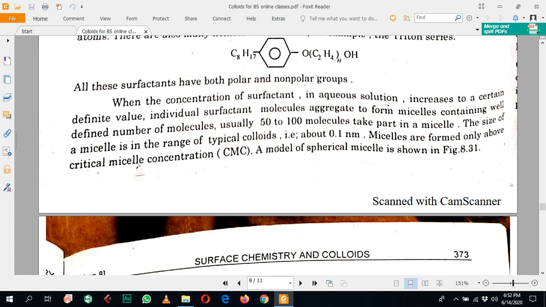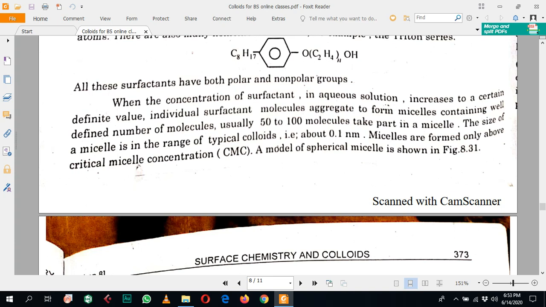When the concentration of surfactant in the aqueous solution increases to a certain definite value, the individual surfactant molecules aggregate to form micelles. They combine in such a way that they form micelles containing a well-defined number of molecules, usually 50 to 100 molecules.